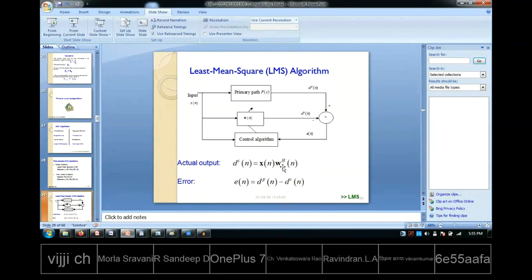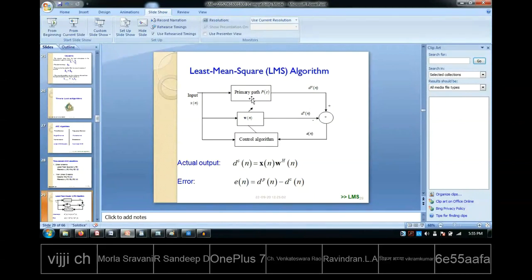You can see x of n, p of z. Now what is this primary path? When the signal is coming from the noise source to the ear, it is going through the air. The air itself will act as some filter, and that is what we are representing as p of z. We can think of p of z as the system function for that particular channel. From the fan to your ear there is a channel. It is air, but that itself is also like a channel, and that channel will have some system function which we are representing as p of z. You should understand that.